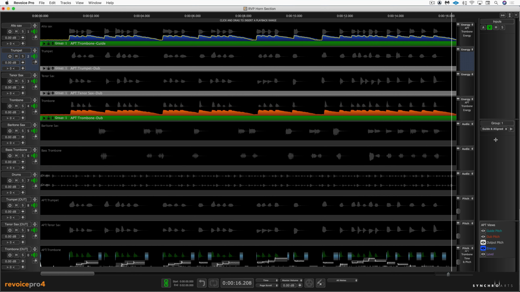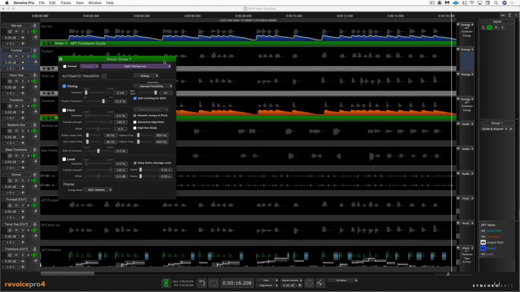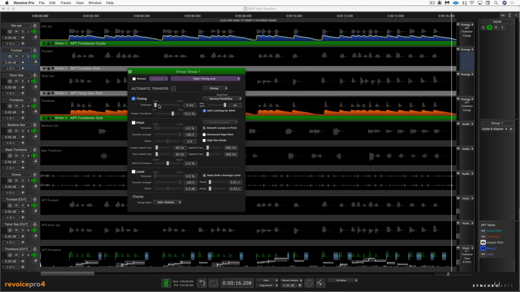All right, so that's sounding fine, but let's say I want to adjust some of those parameters. I can call up the process control window, and I can see here that I'm using the tightest timing tolerance. Maybe I want to go a bit looser. You'll see that all of these tracks are updating and changing at the same time, and maybe I want to use more relaxed flexibility. Let's hear what this sounds like now.